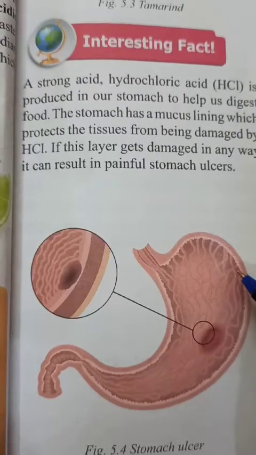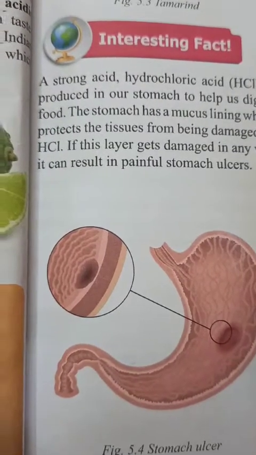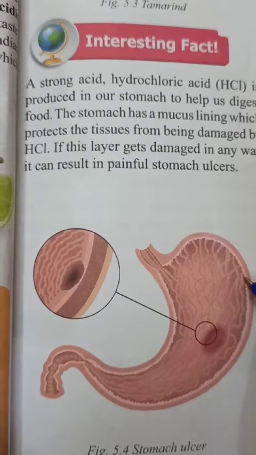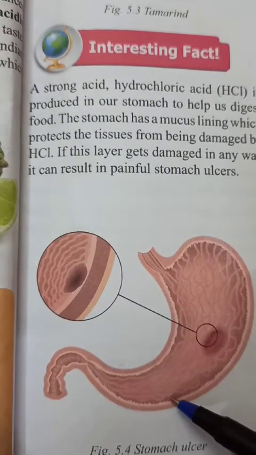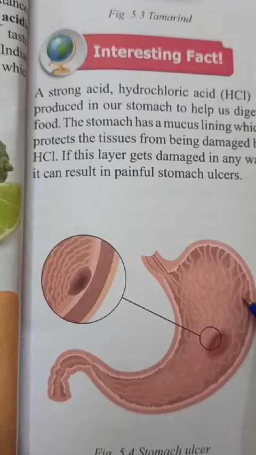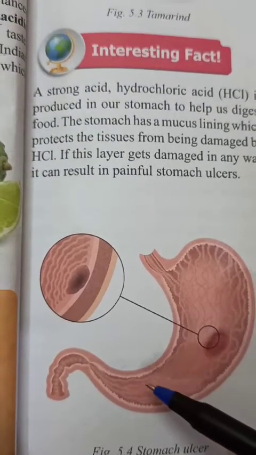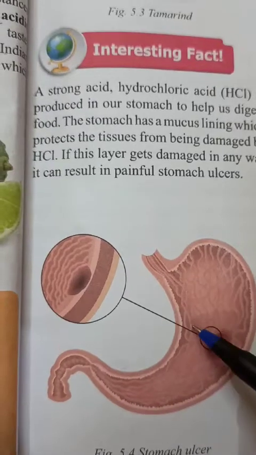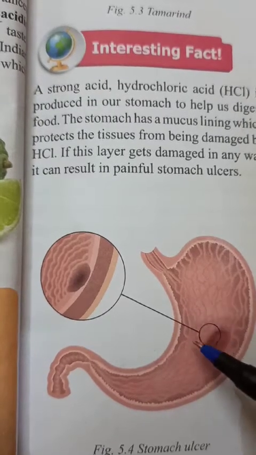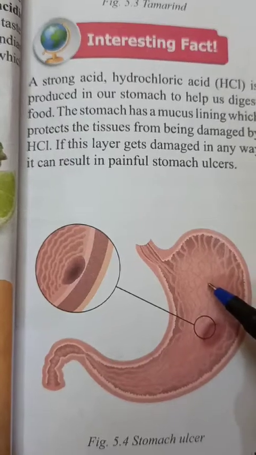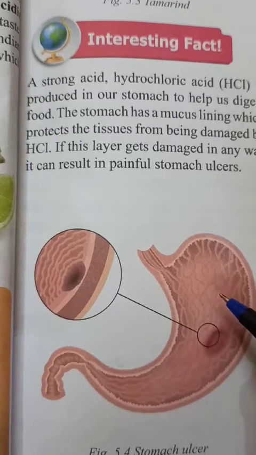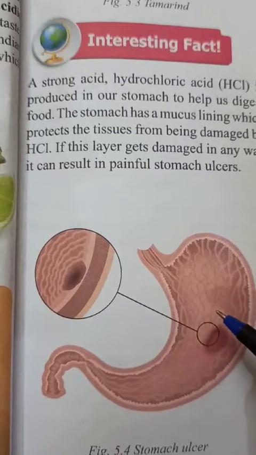But before the release of hydrochloric acid, mucus cells are also present inside the wall of the stomach, and before the release of HCl, mucus is released first. The mucus covers the full inner lining of the stomach and forms a layer on the wall, so that when hydrochloric acid is released, it will not damage the stomach layer.